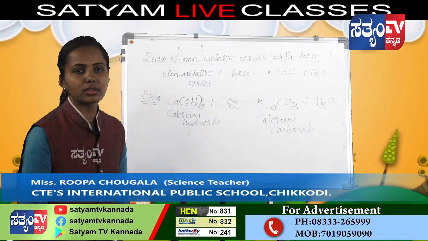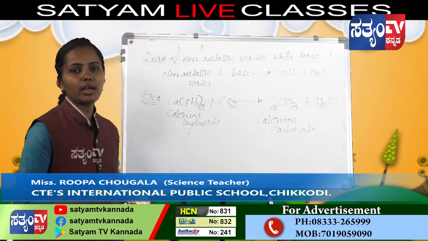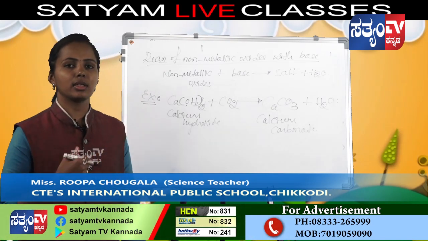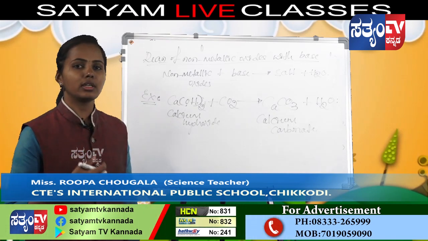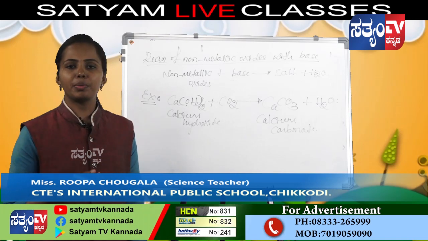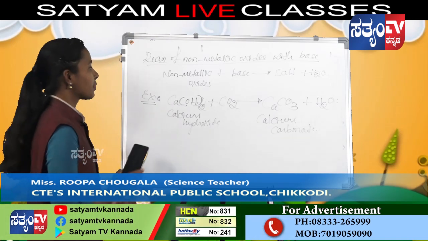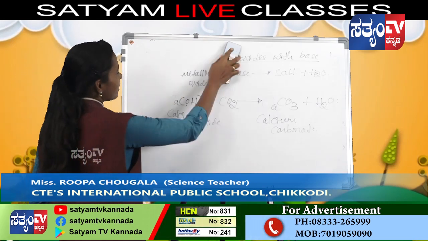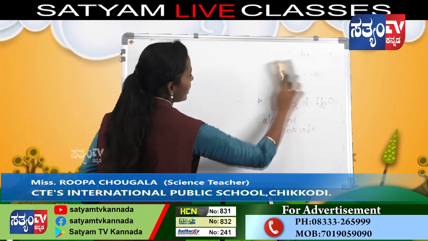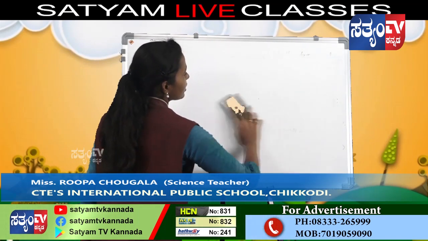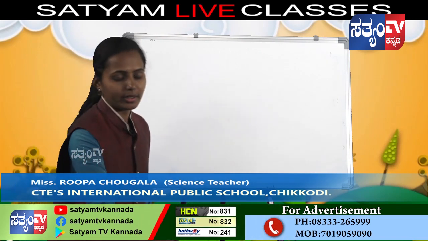Dear students, today we discussed what acids are and their properties, the types of acids, and next bases, their types, their properties, and what indicators are. These indicators are classified into 3 types: natural indicators, synthetic indicators, and olfactory indicators.